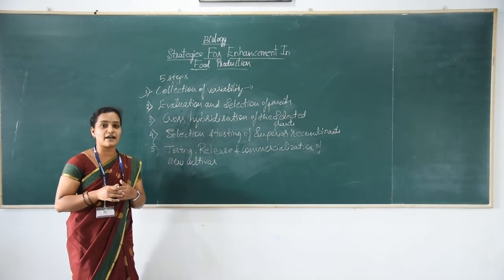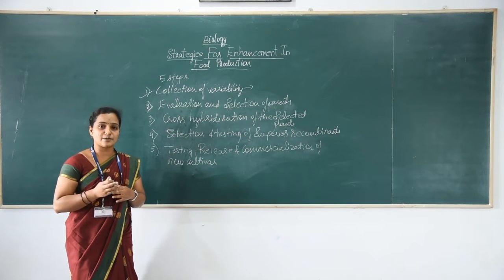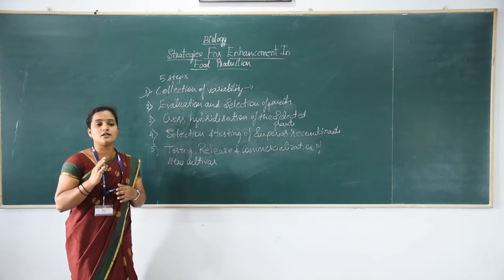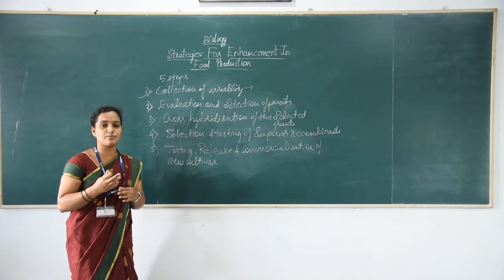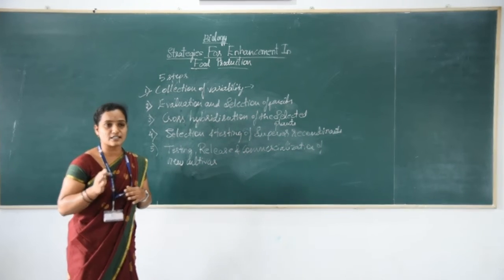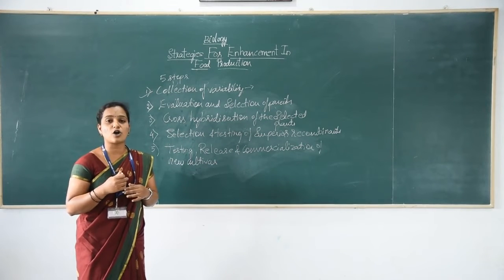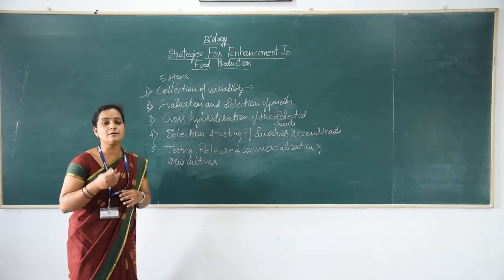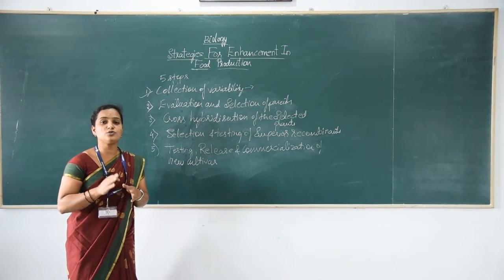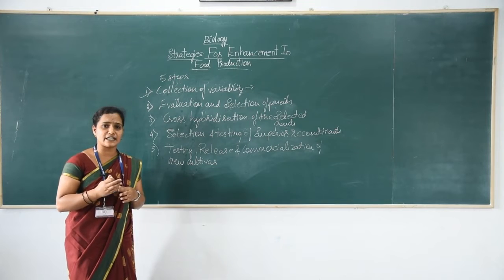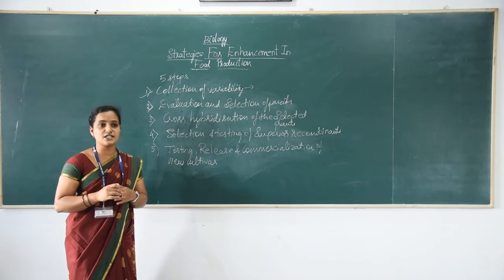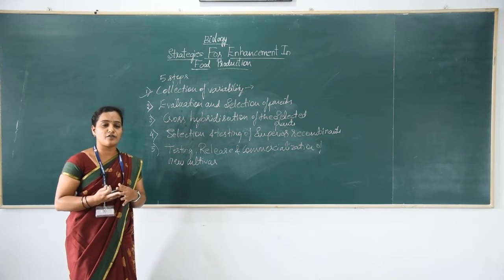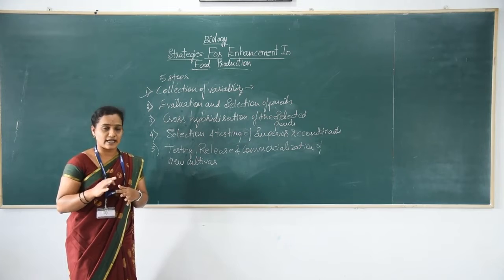In India we have 2 germplasm collection centers, one in Delhi and one in Hyderabad: the National Bureau of Plant Genetic Resources in New Delhi and the International Crops Research Institute for the Semi-Arid Tropics in Hyderabad. These 2 centers maintain the germplasm collections, and they help in developing a new variety.